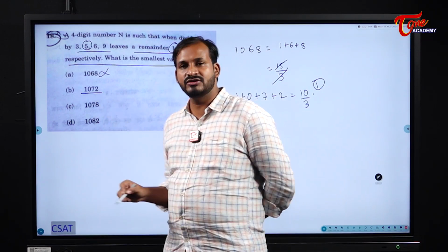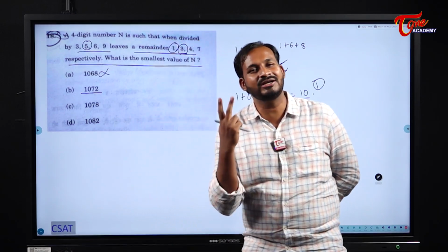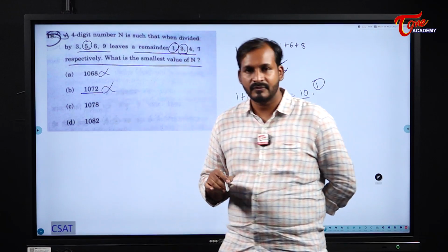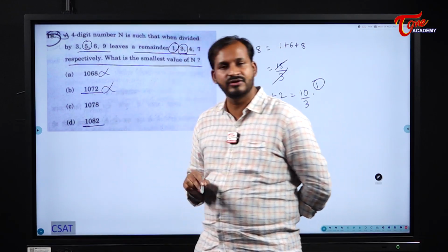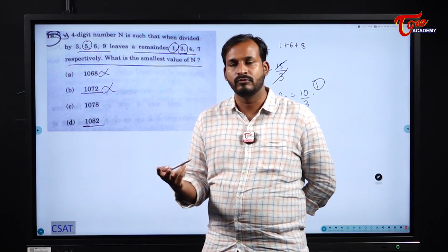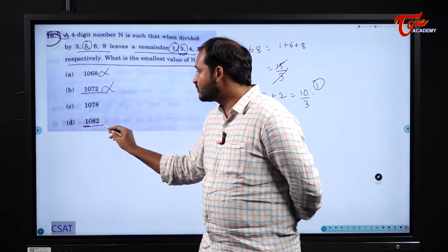So when you divide 1072 by 5, what is the remainder you will get? 2. Basic thing, right? So this one is also gone. Now please observe here, this one is 1082, right? When you divide this one by 5, what is the remainder you will get? 2. But what is the remainder I should get here? 3. So this one is also gone.